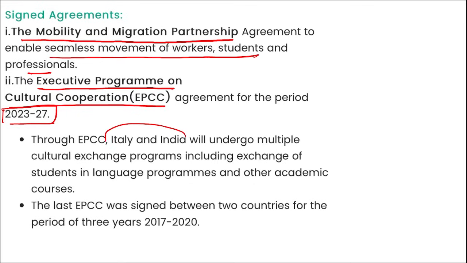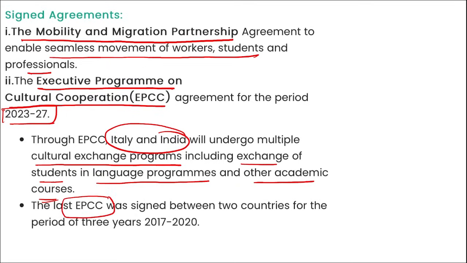Through this, India and Italy will undergo multiple cultural exchange programs, including exchange of students in language programs and other academic courses. That means Indian students will now be able to easily go to Italy for the student exchange program, and students from Italy can come to India for the student exchange program, right? And this has been signed from 2023 to 2027.